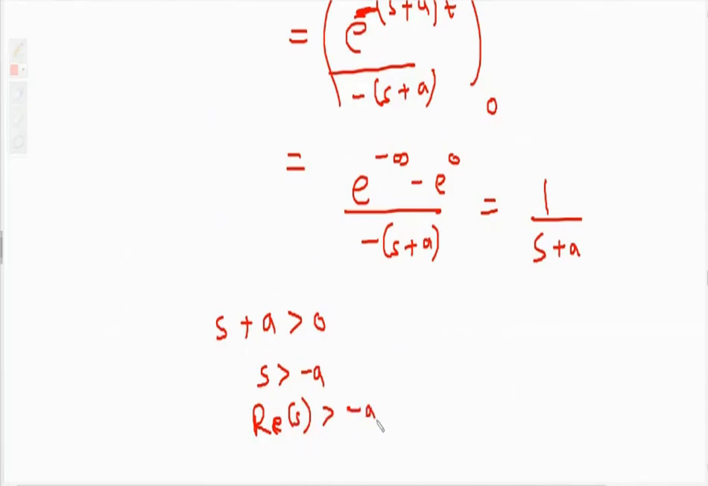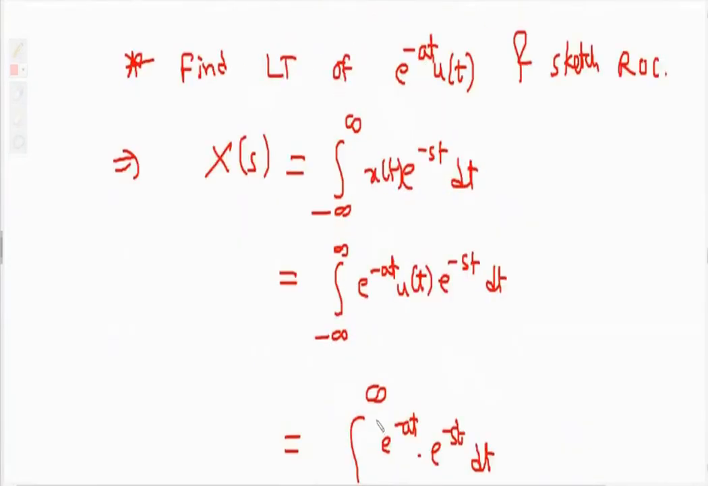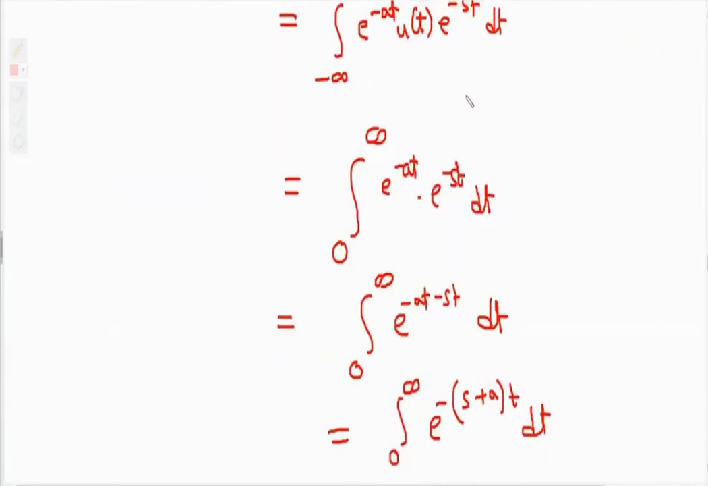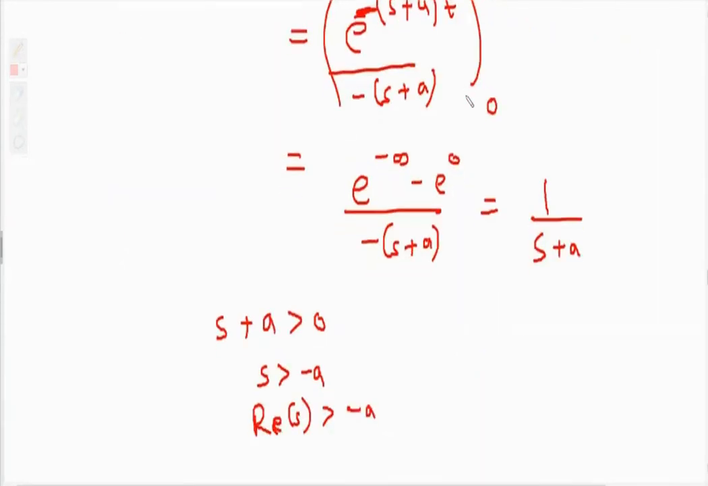Dear students, please see here, u of t was there in the question, so I have equated the denominator with greater than 0 to get the ROC. If u of t is there, then equate with greater than 0.